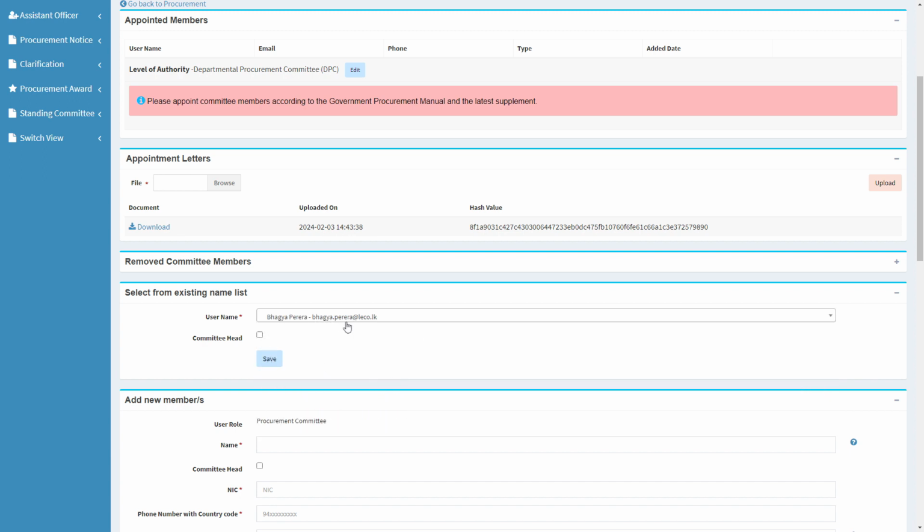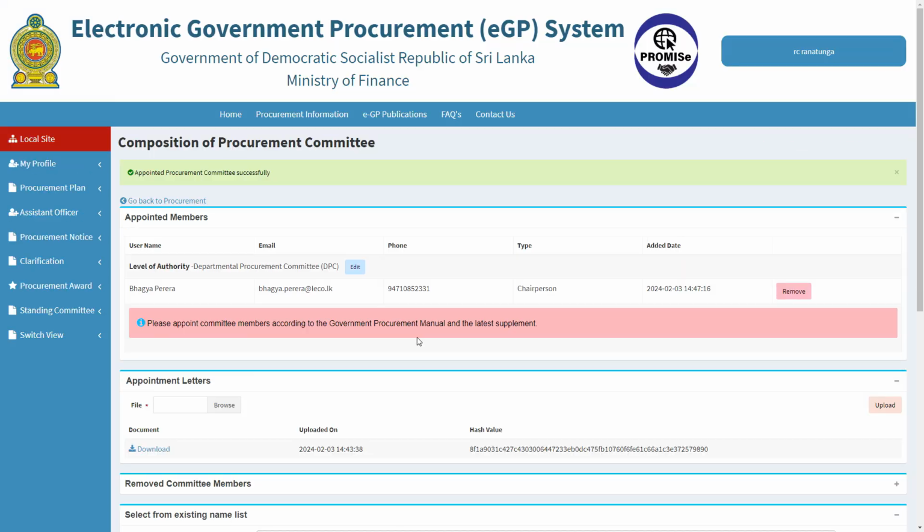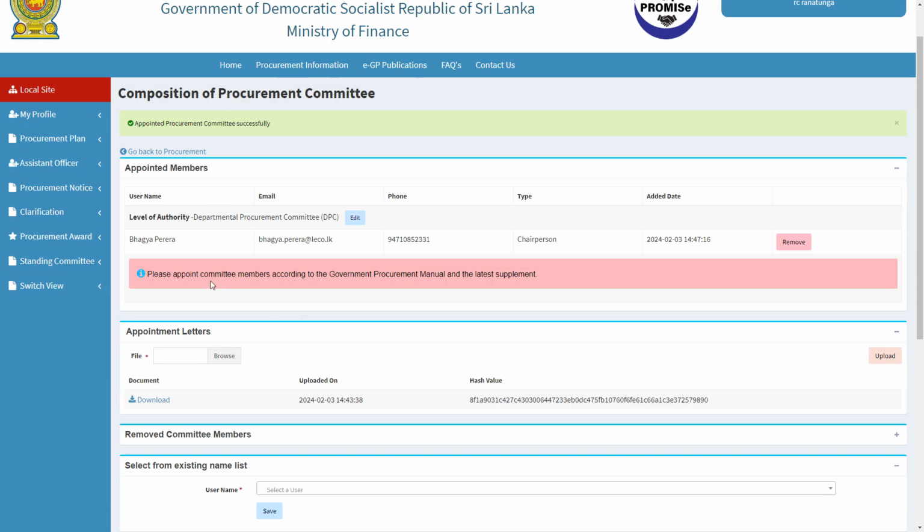Please check the email address correctly. For the chairman, please make a tick under this committee head checkbox and click on the Save button. Then you'll see the name of the chairman appears at the top of the screen.